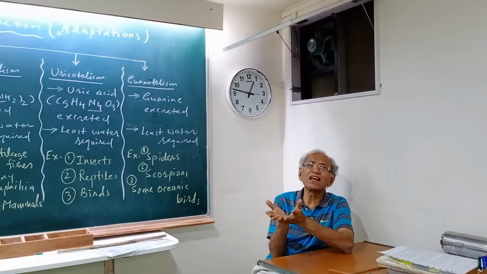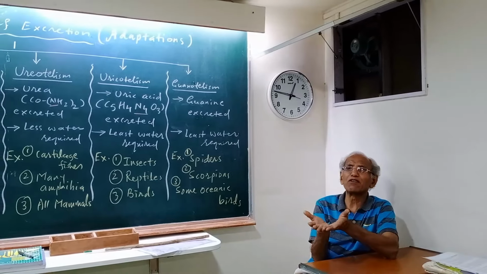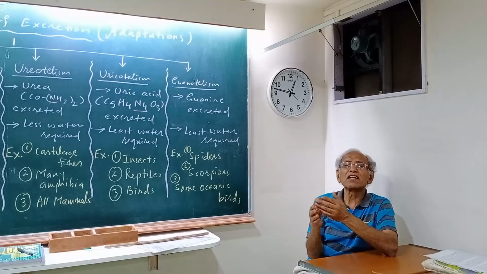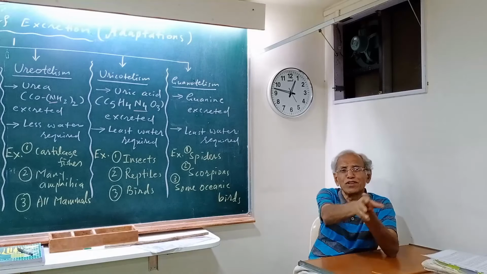I told you in the frog, amphibians have cloaca, reptiles and birds have cloaca. So when material comes out, fecal matter along with some uric acid attached to it comes out.